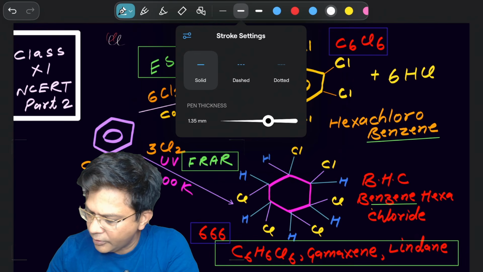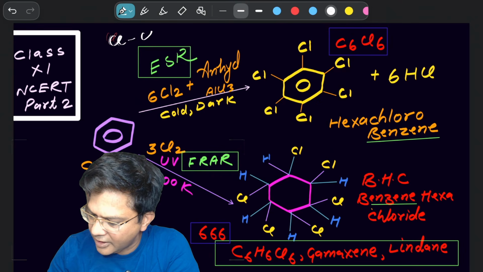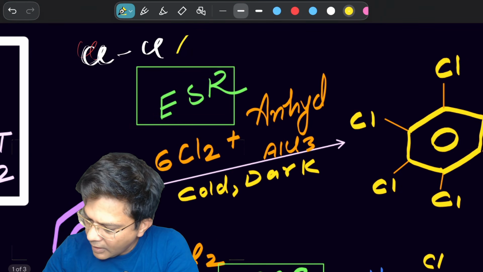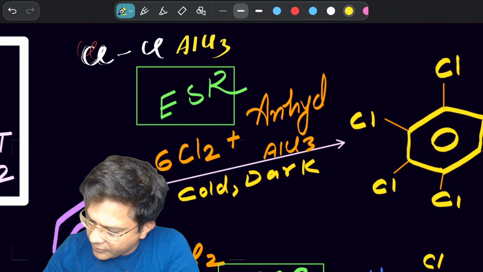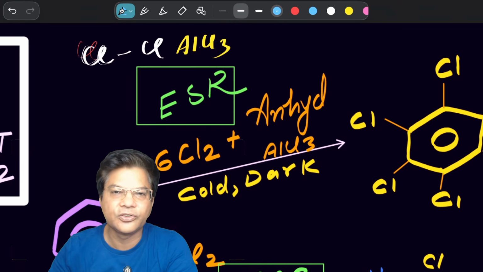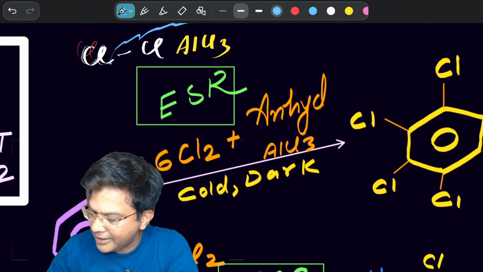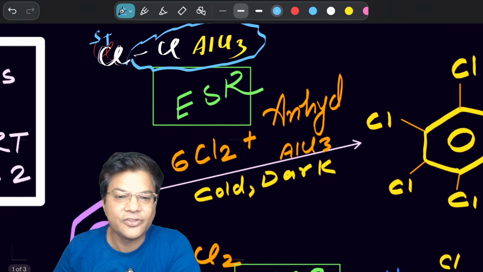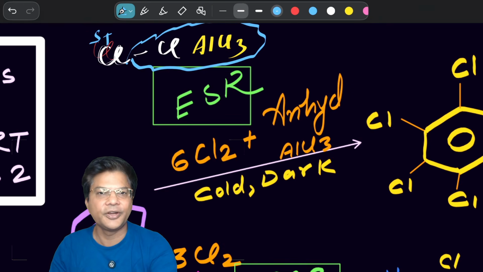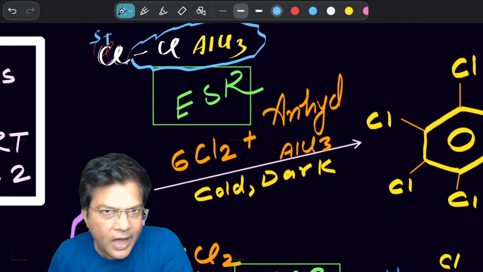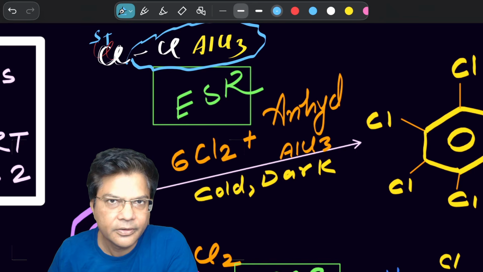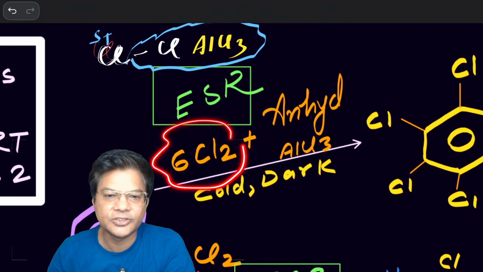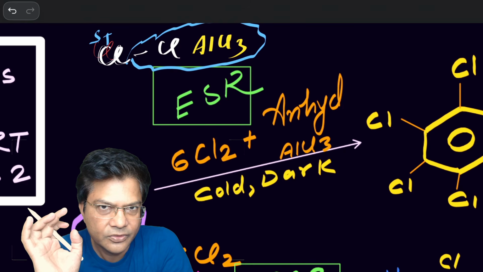it will break down chlorine. If this is Cl2, anhydrous AlCl3 will come and take away one Cl negative because AlCl3 is electron deficient. So it will take away Cl negative, and in this way Cl plus will get generated. This Cl plus will attack on the benzene ring because you have taken excess of Cl2. So the same reaction will take place 6 times.